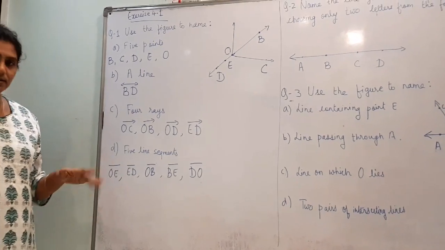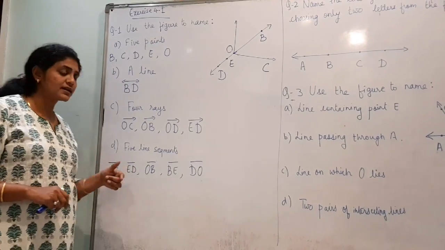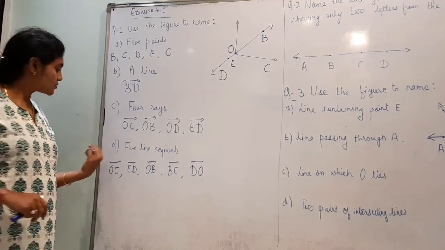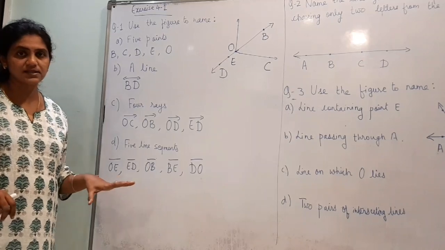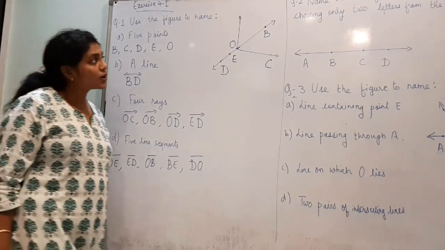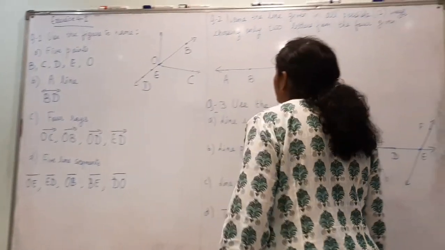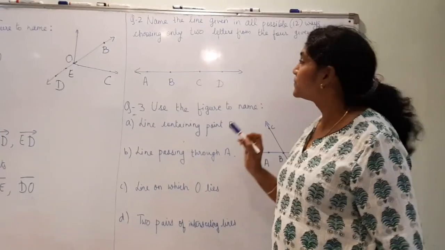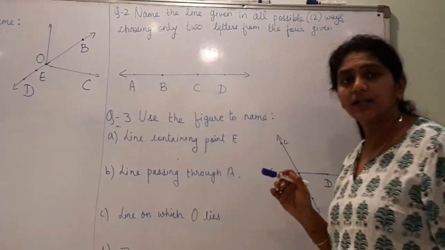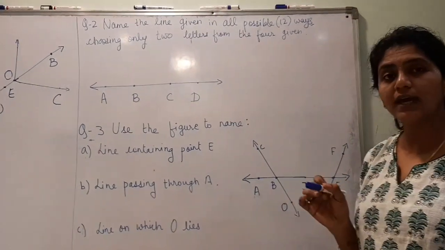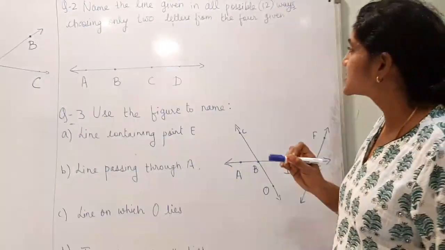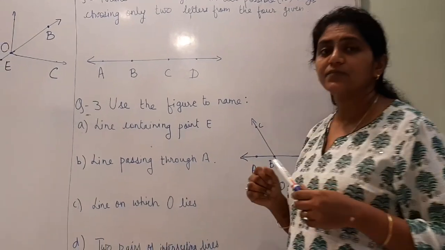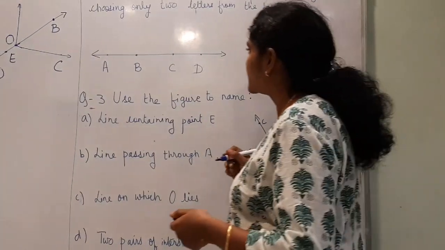If you look at the answers at the back, it says that there are many possibilities. So they have given only 5 answers. Now question 2. Name the line given in the figure in all possible 12 ways, choosing only 2 letters from the 4 given.